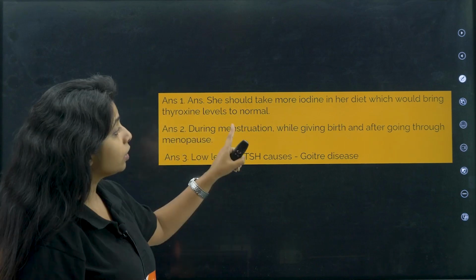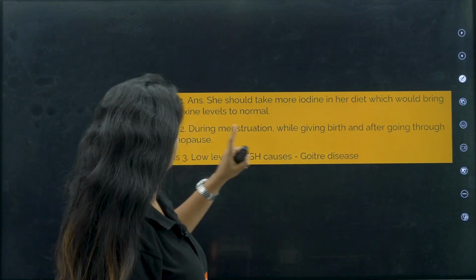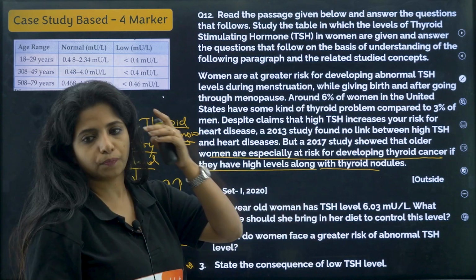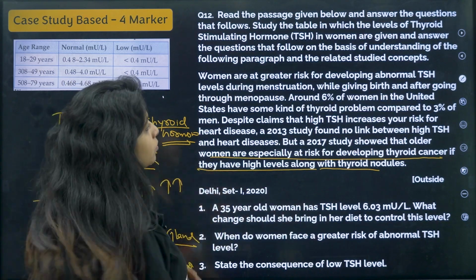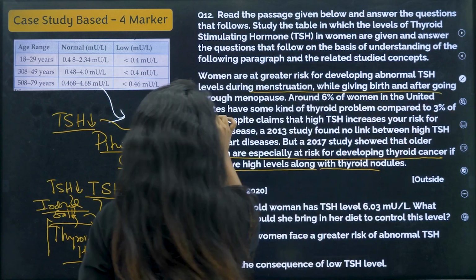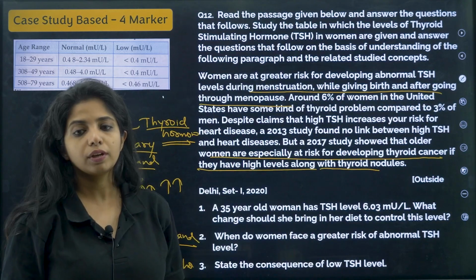That is correct. During menstruation, while giving birth and after going through menopause. Okay. So they have directly answered the question from this. You can give it like that also. Okay. When do women face a greater risk of this abnormal thing? During menstruation, while giving birth and after going through menopause. That will be more correct.